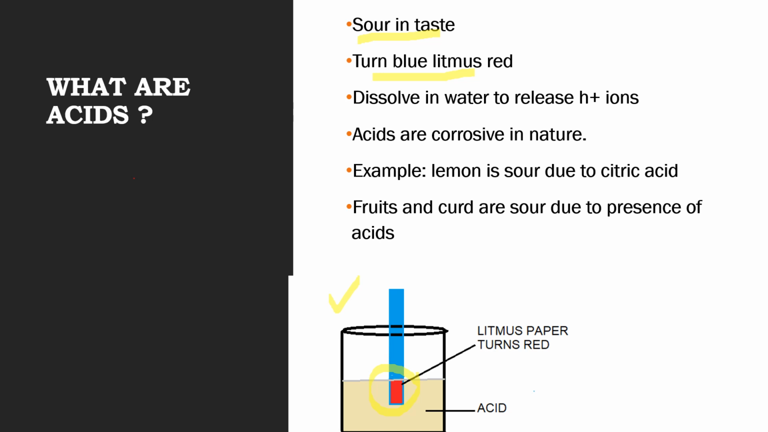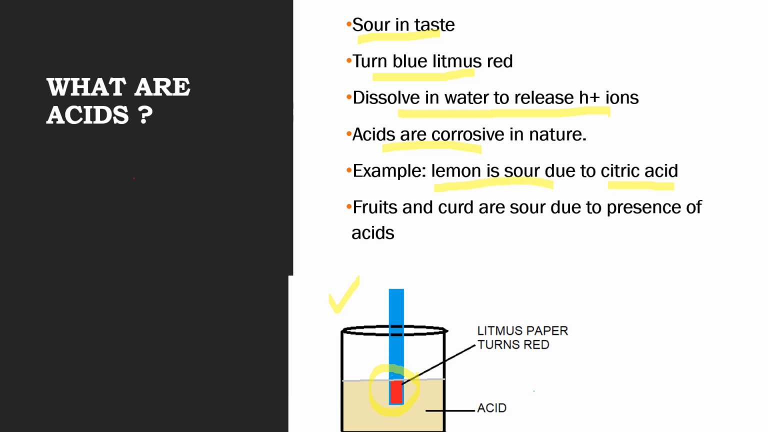Apart from this, when dissolved in water, acids release H ions. Also, acids are corrosive in nature. The most common and simple example is lemon. Lemon is sour due to citric acid.